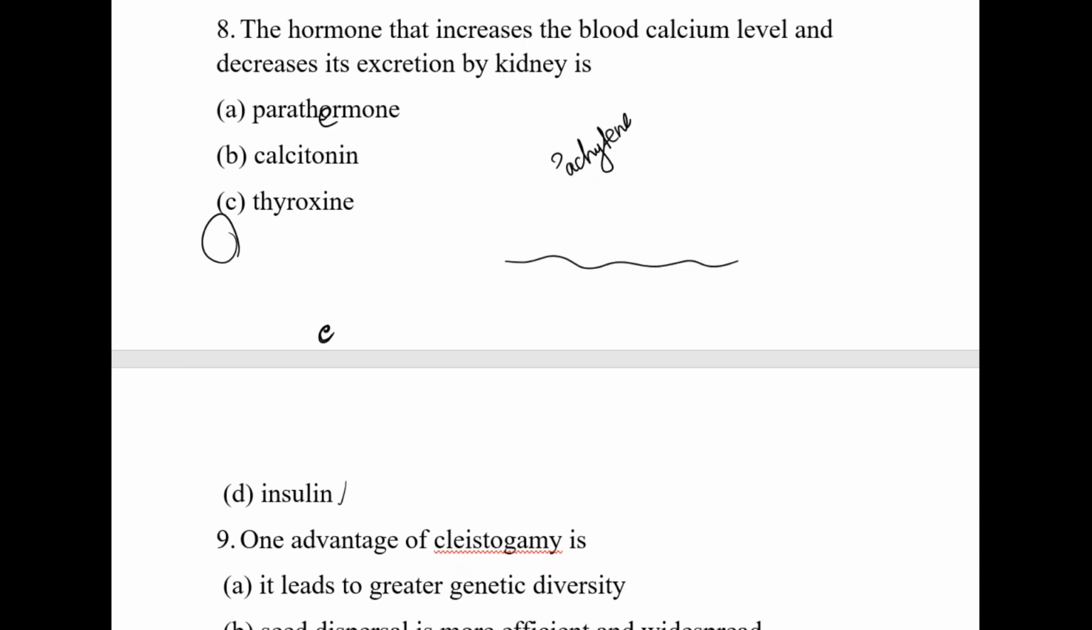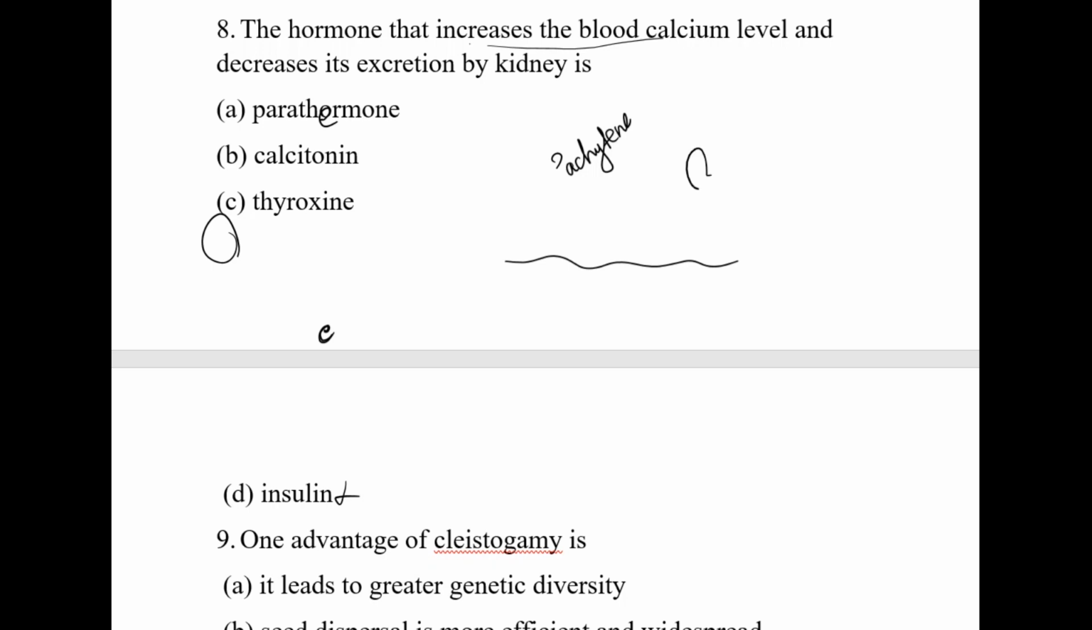Definitely, insulin does not come into this calcium uptake, so we have to avoid this option. Then the chances are parathormone, calcitonin, thyroxine. So what is the question? Increases blood calcium level. Whenever blood calcium level increases, that is, in the blood stream, the calcium level will be increased. What is the normal range of calcium?